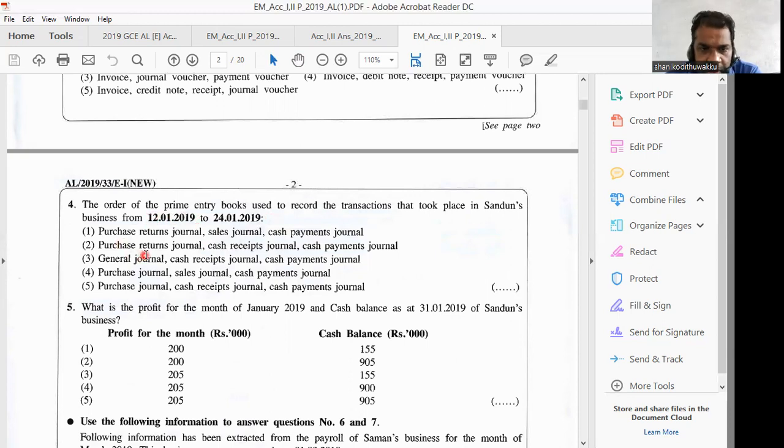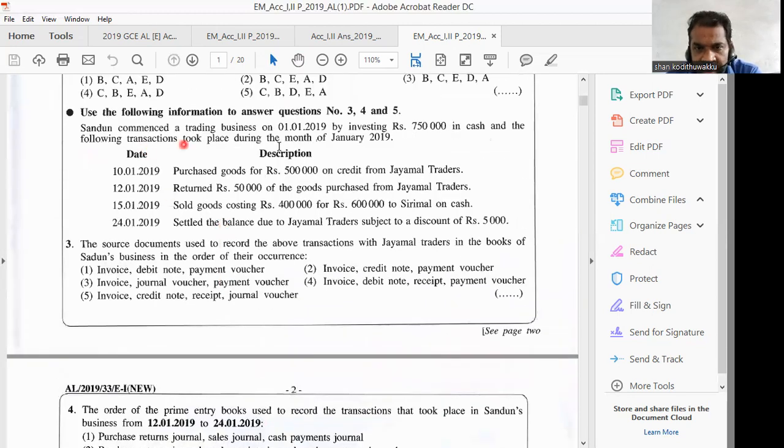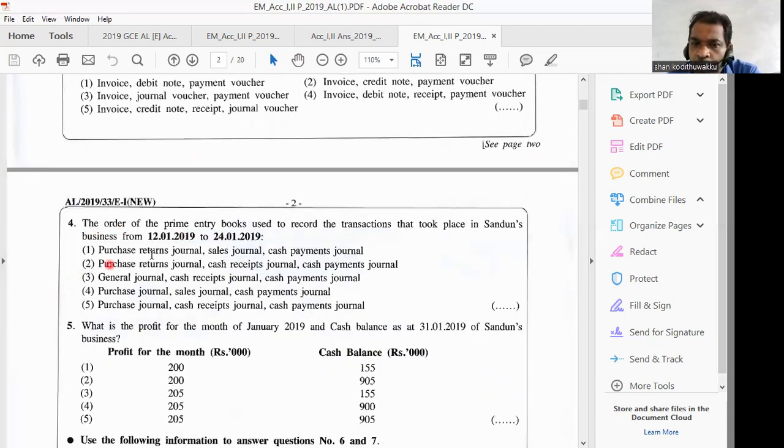Here, when it comes to the transactions that occurred in Sandun's business, the first one occurred on 10th January, the second one on 12th January. But in the question, they have mainly focused only on the transactions from 12th January to 24th January.